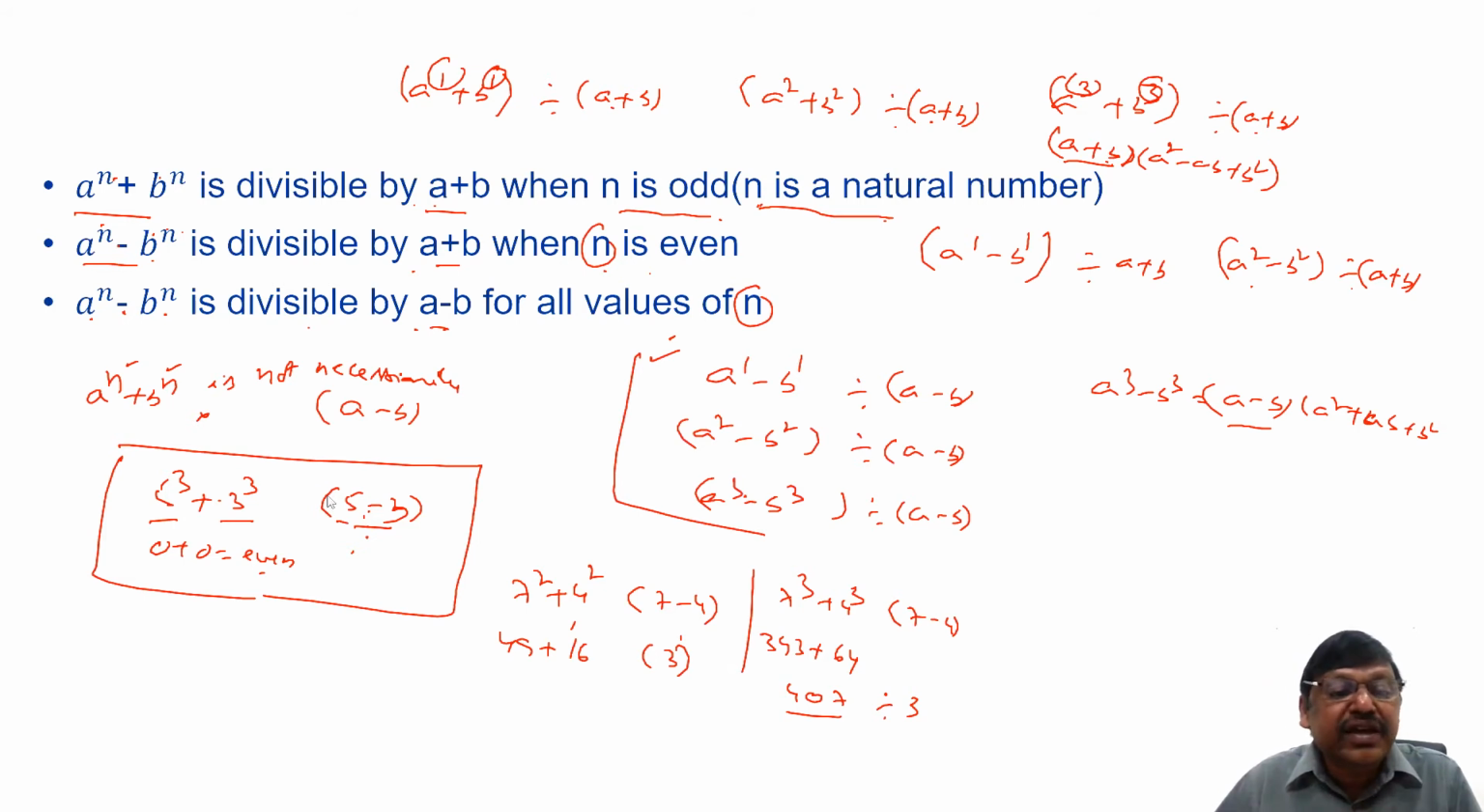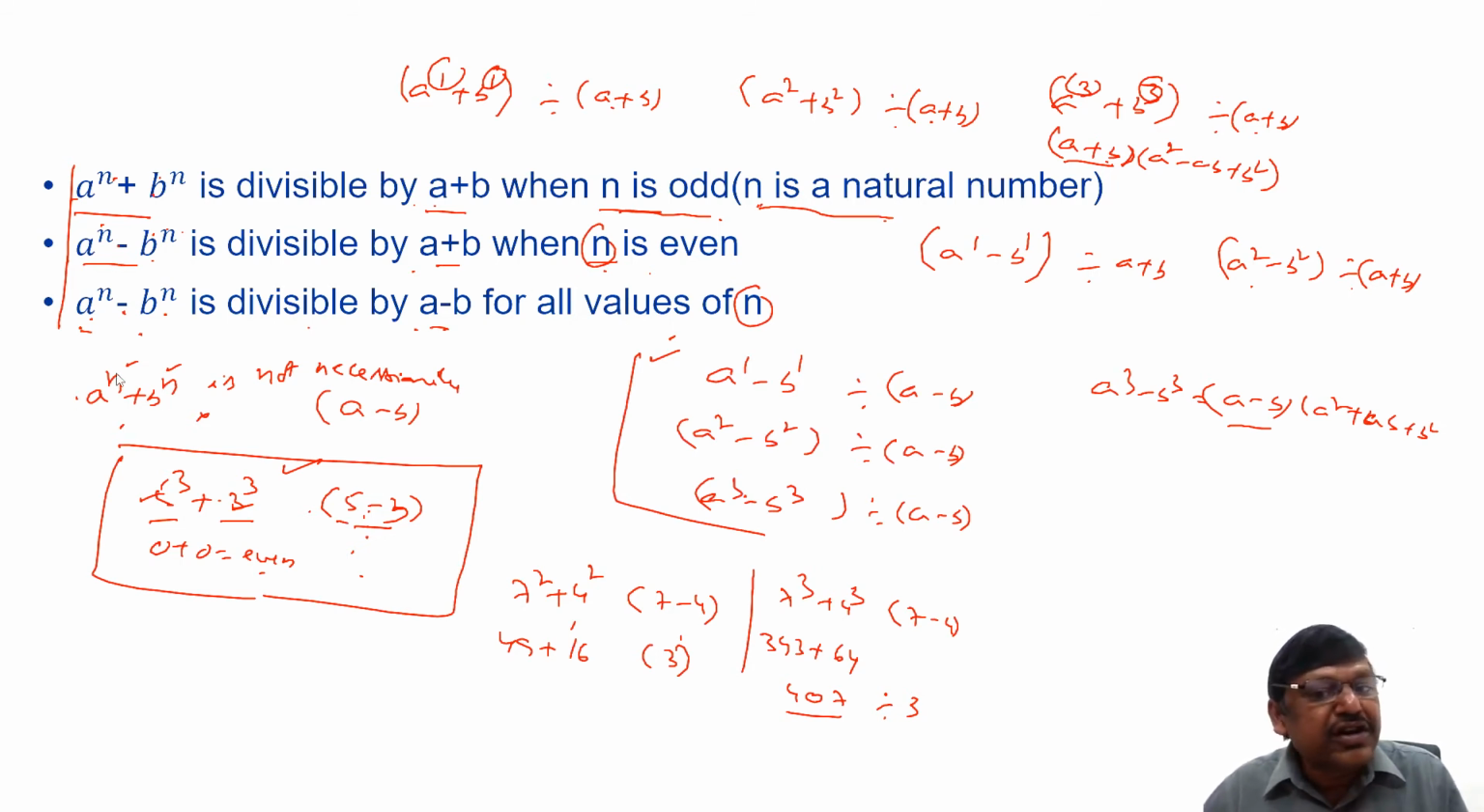It may be true in some cases like this, but it's not necessary. It depends on what values a and b are. But here, whatever the a and b values may be, these three rules are satisfied depending on whether the power is odd or even. So that's the reason the fourth rule is not discussed.